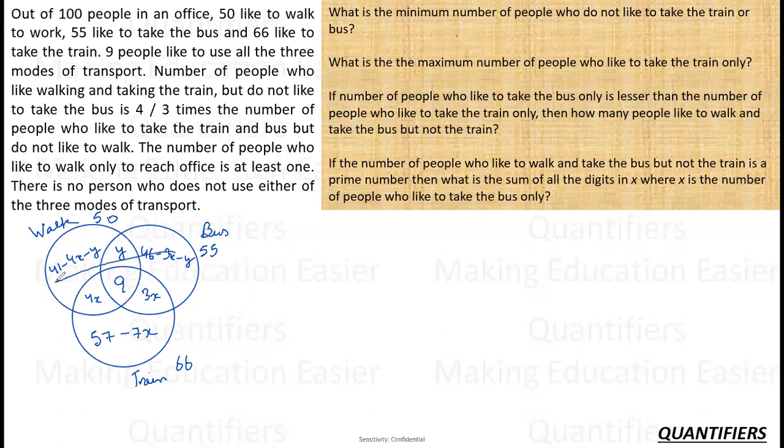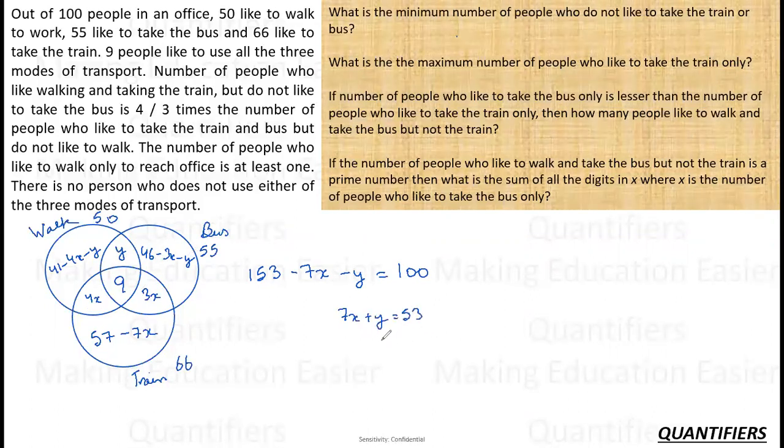So if I add all these elements, all these 8 elements, what am I getting? 41 and 46, 87, and 57, 144, and 9, 153, minus 3x minus 4x minus 7x, minus 14x, minus 1, minus y. So 153 minus 7x minus y, plus y cancels, minus y. There is no other y. This is equal to 100. So all these are 100, right? So what I'm getting is 7x plus y is equal to 53. This is what I'm getting, right?